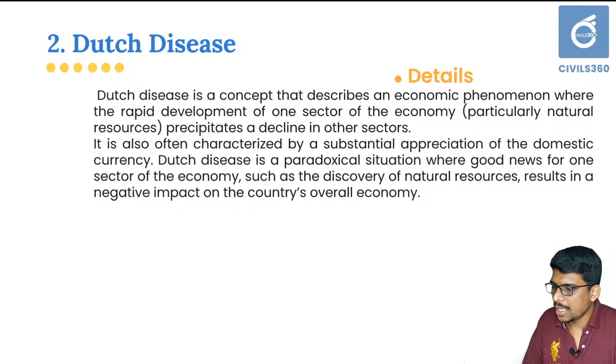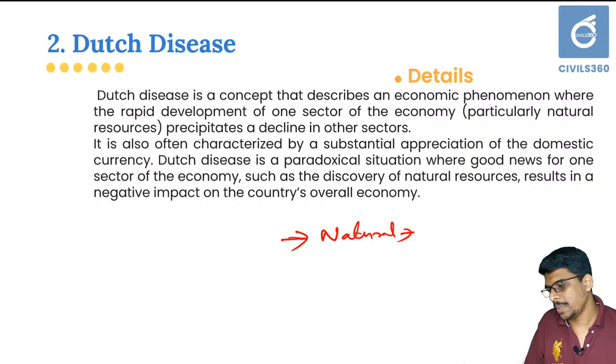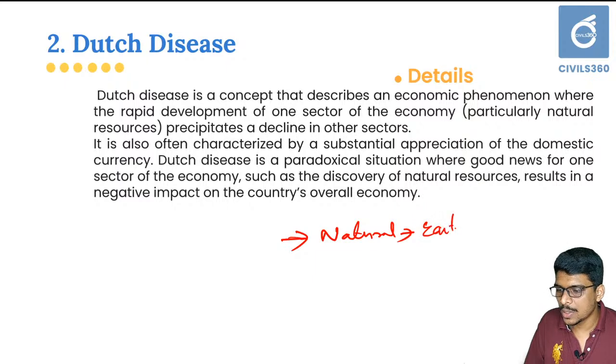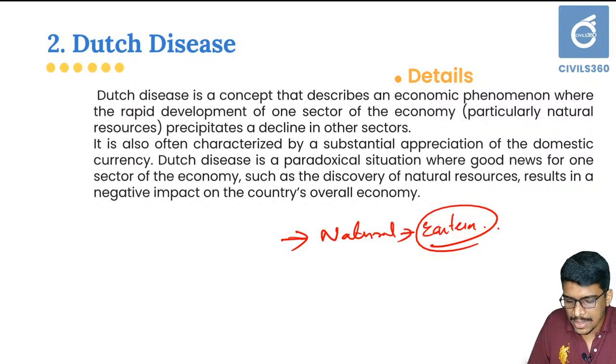For example, consider a situation where a natural resource has been found in certain parts of a country. In India, we can say that the eastern or central eastern districts, where we have mineral resources, saw development of natural resource industries, but it has resulted in decline of other sectors like secondary and tertiary sectors, especially tertiary sectors, which have failed to develop in those regions.